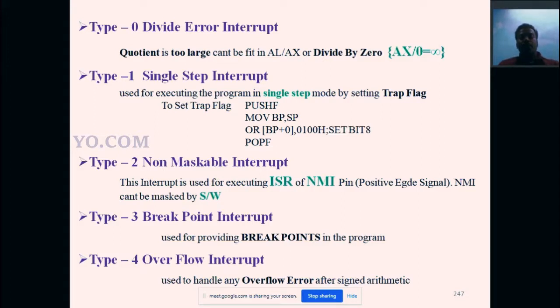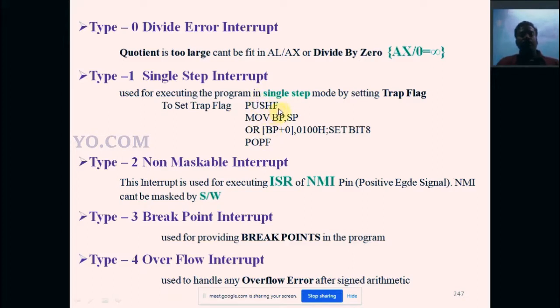In our flag register you can set TF equal to 1. If you set TF equal to 1, the microprocessor automatically executes the single step interrupt. So how do we set TF equal to 1? To set the trap flag, we can execute this program.